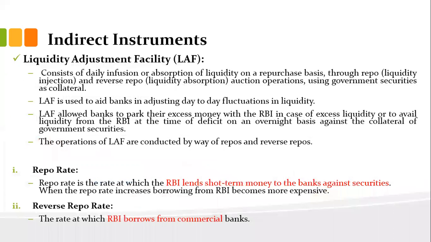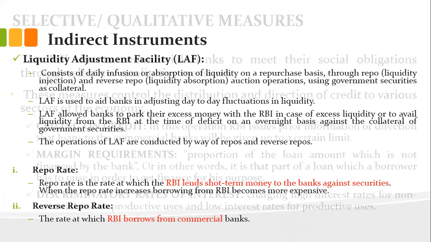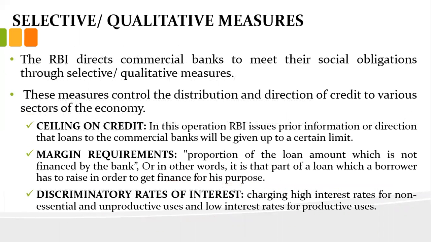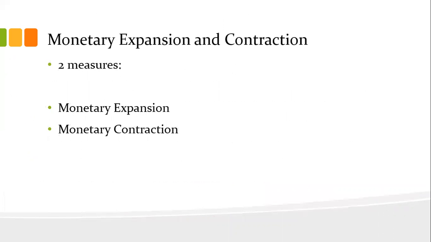Third one is liquidity adjustment facility. With the help of repo rate and reverse repo rate, changing those interest rates on a daily basis, or daily fluctuations, RBI can control the money supply in the market. And under selective or qualitative methods, ceiling on the credit, margin requirements, and discriminatory rate of interest could be implemented to control the money supply in the market.